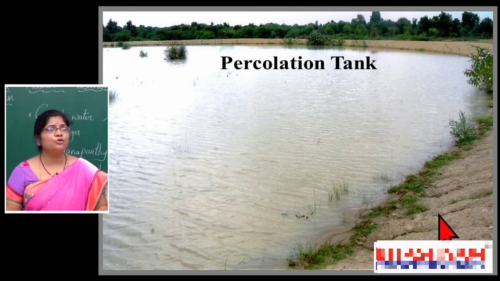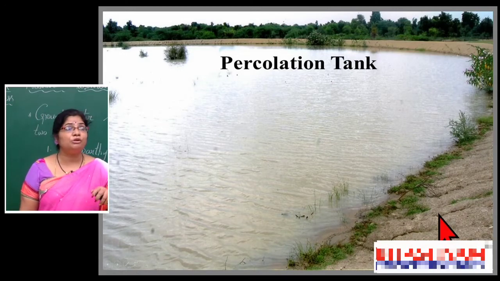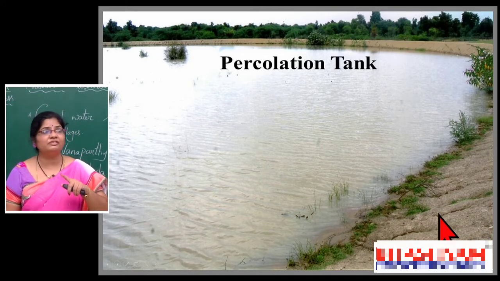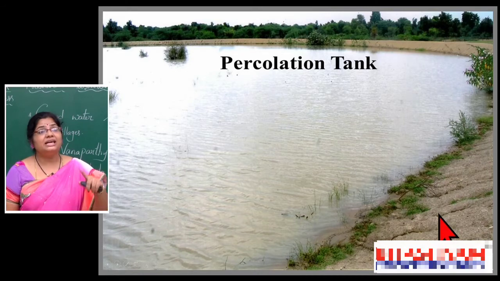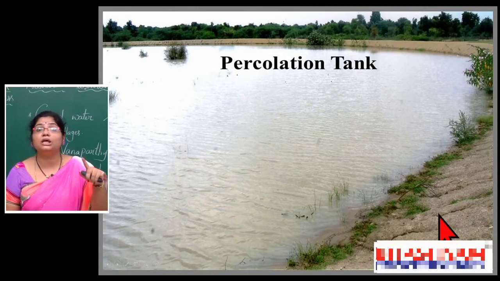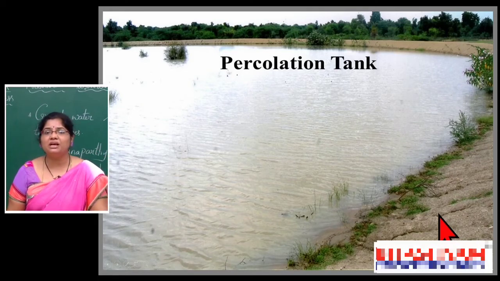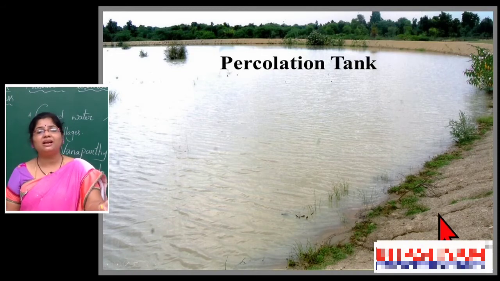So what is the use of this percolation tank? This percolation tank is able to store water. In the rainy season it is able to store the water, and it is also able to retain the water, and it helps to improve the groundwater level. So how much water will be present in that? It enters into the deeper layers of the soil, and that improves the groundwater level in the village of Vanaparthi.